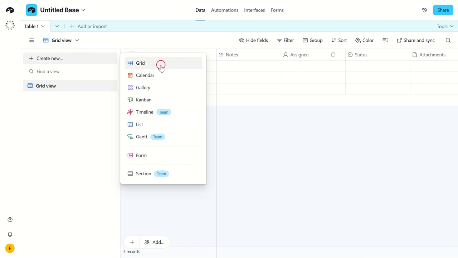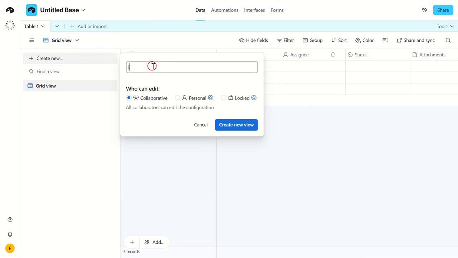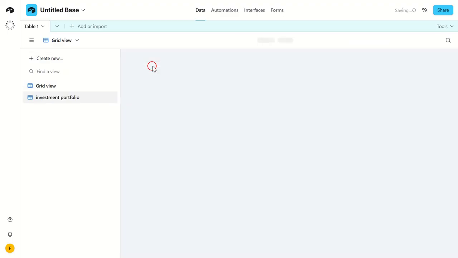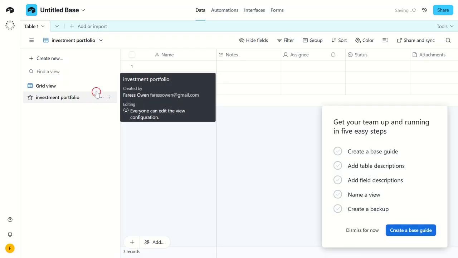Now that we've done that, it's time to create our first table. Let's label this Investment Portfolio. This table will serve as the main hub for all our investments, allowing us to keep track of every fund in our portfolio.